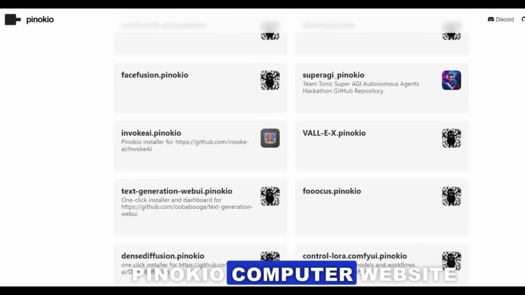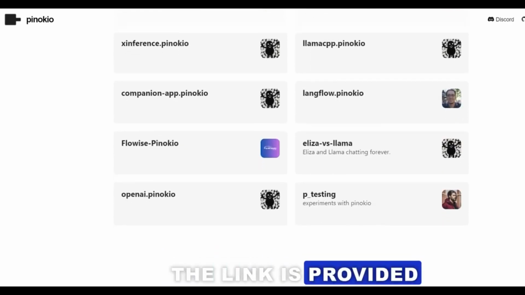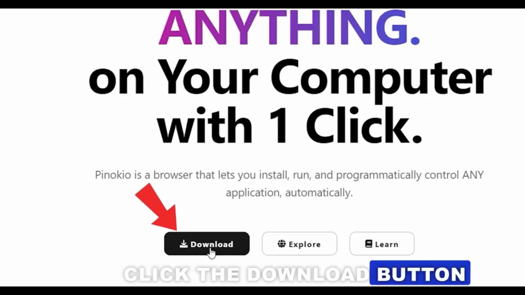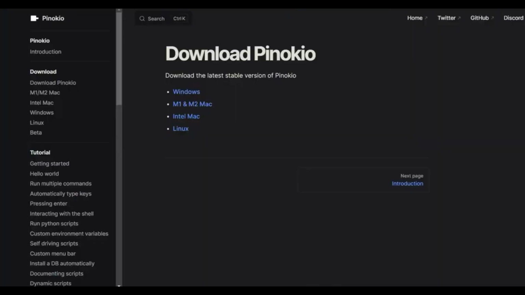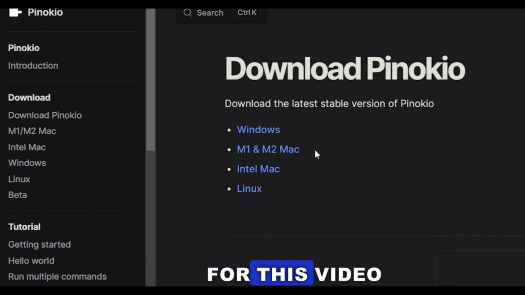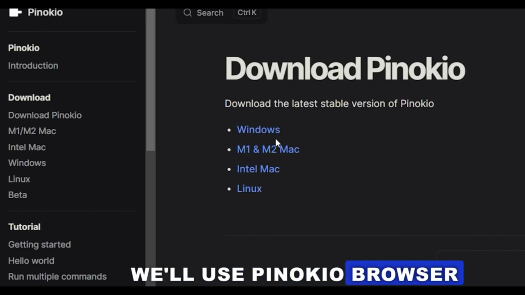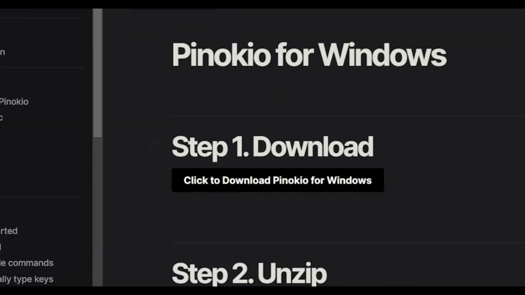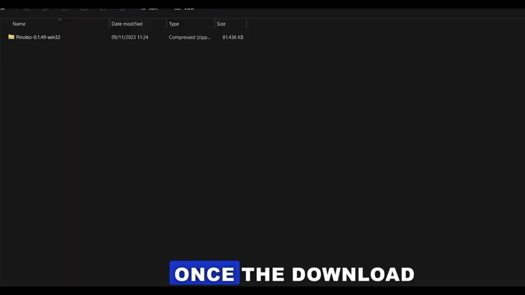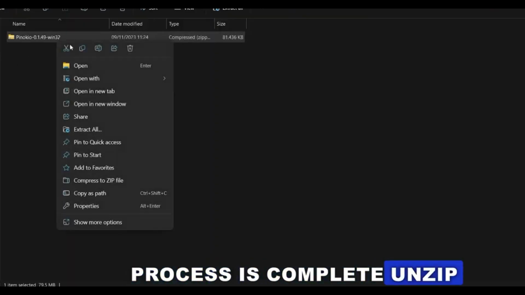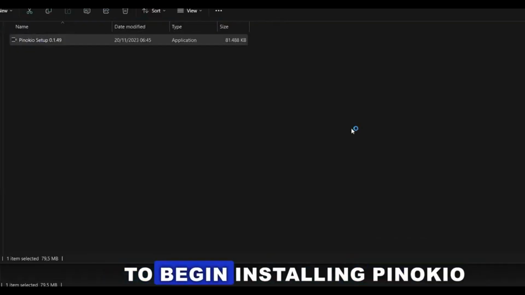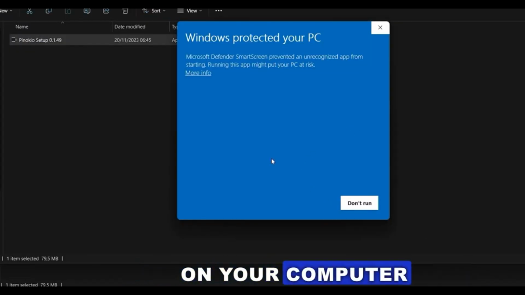Visit the Pinocchio computer website. The link is provided in this video's description. Click the download button and select the installer matching your operating system. For this video, we'll use Pinocchio Browser for Windows. Click the download button to start downloading your Pinocchio installer. Once the download process is complete, unzip the installer folder and run the Pinocchio installer to begin installing Pinocchio on your computer.